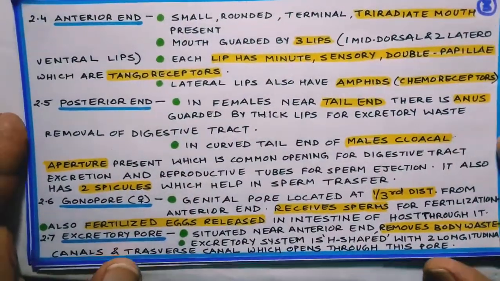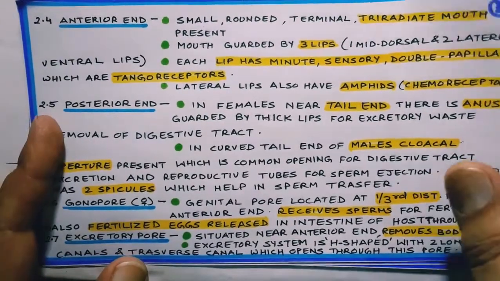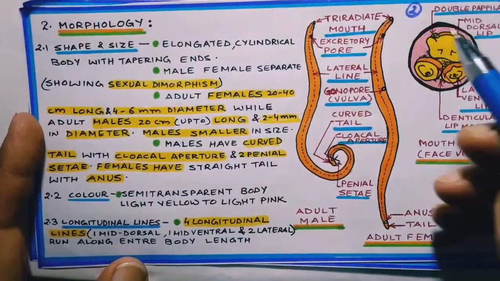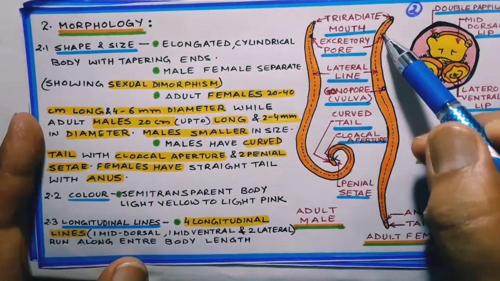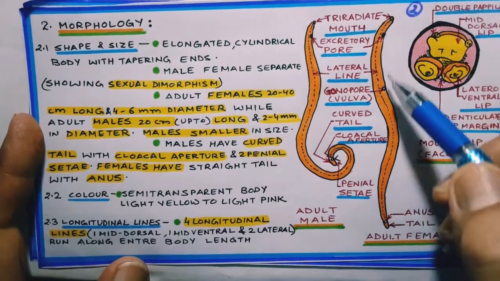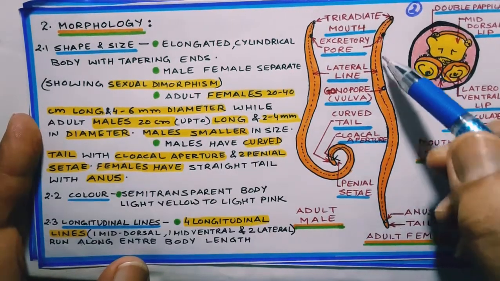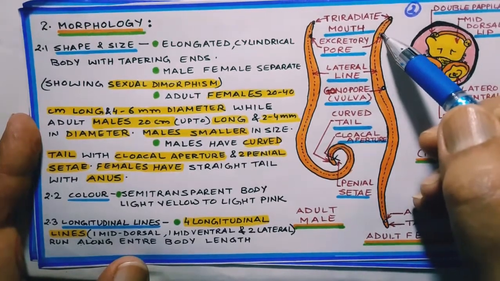Then there is excretory pore situated near the anterior end of the body. See here, excretory pore. This is situated near anterior end of the body, and it has H-shaped longitudinal vessels which are connected with transverse connective.